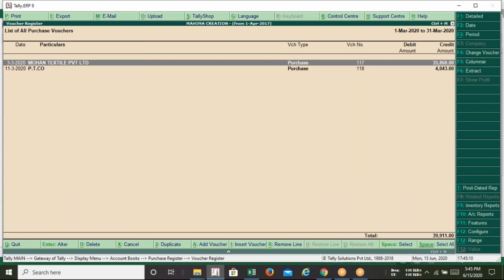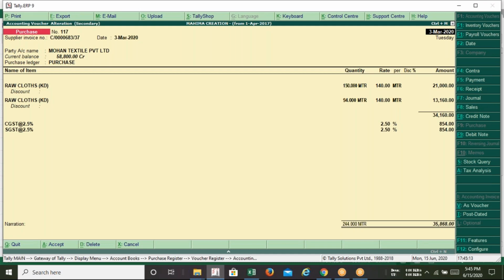So you can see we have only 2 purchase bills in the month of March. So this is the way to record all the purchase entries. Basically what I'm trying to say, or convince you of, is that if you don't want the burden of filing the GST return, either 3B or 1, you need to understand how to record all the sales and purchase invoices in Tally, because if you record all the sales and purchase records in Tally, Tally will generate all the returns for you.